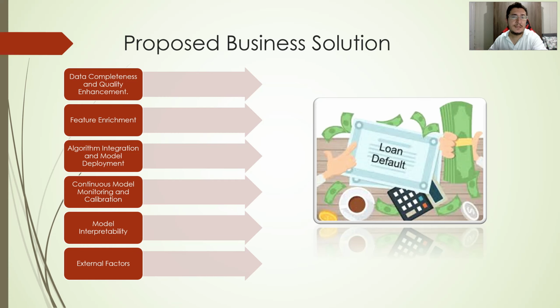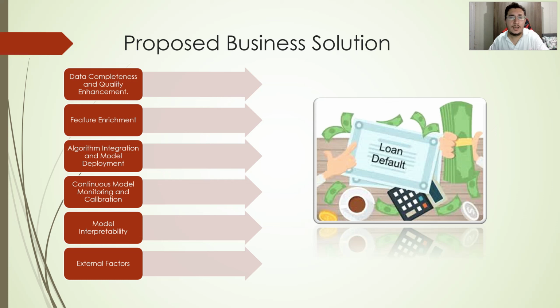Last but not least, let's explore the proposed business solution based on our findings. First, we recommend investing in data completeness and quality enhancement. This involves implementing data quality checks with a specific focus on critical variables such as debt-to-income ratio. Next, we suggest feature enrichment by including additional relevant features. Variables such as credit score, income, and employment history can provide a more comprehensive picture for our model, improving its predictive capabilities.